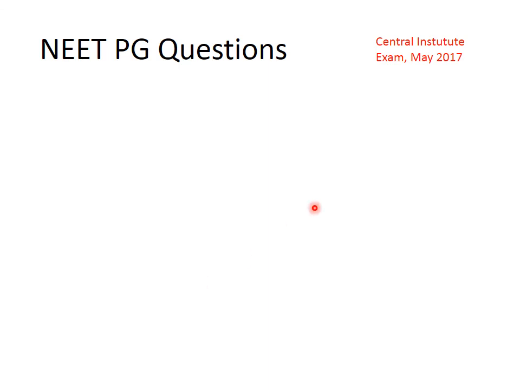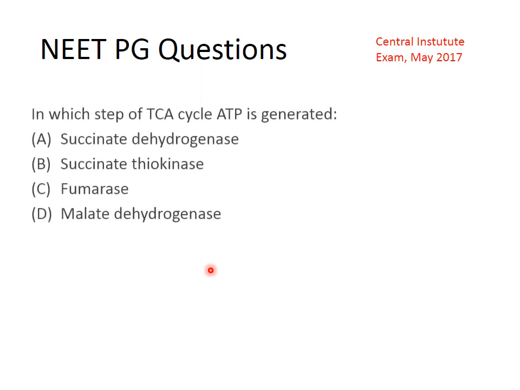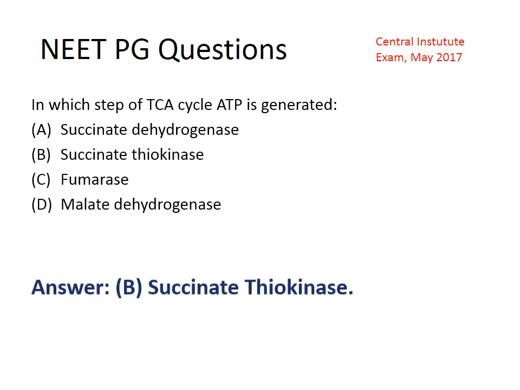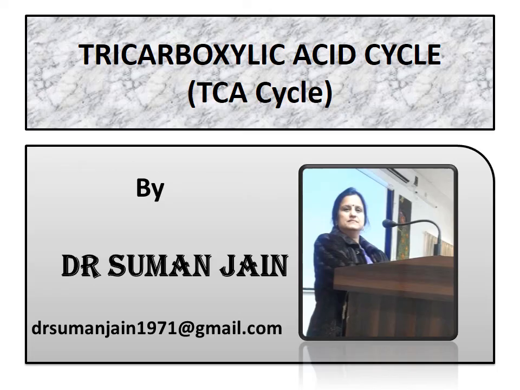Now the question in a Central Institute exam May 2017: in which step of the TCA cycle is ATP generated? Succinate dehydrogenase, succinate thiokinase, fumarase, and malate dehydrogenase, and the answer is succinate thiokinase.